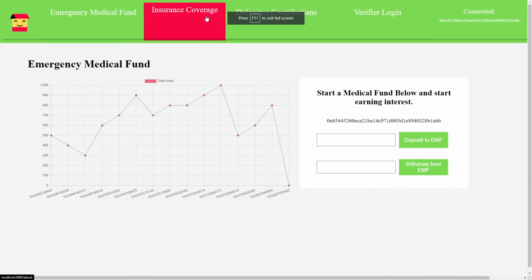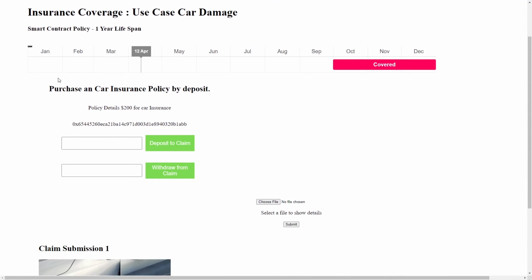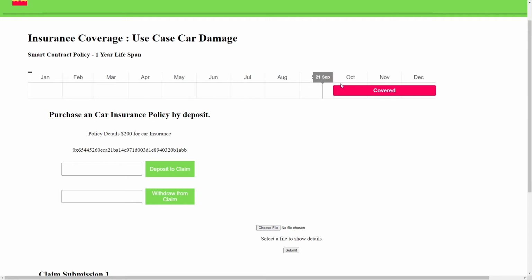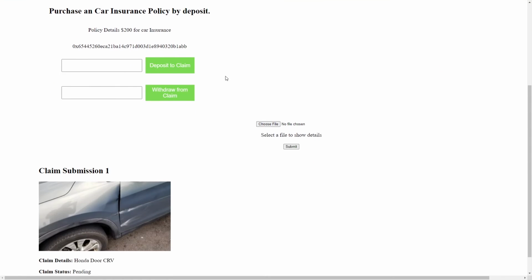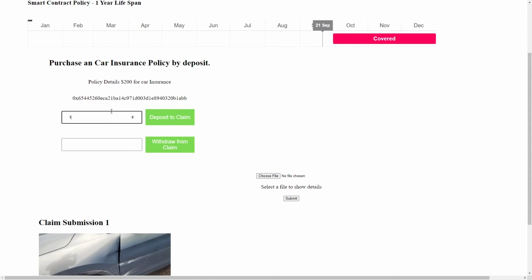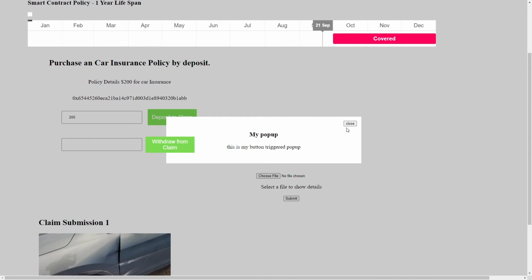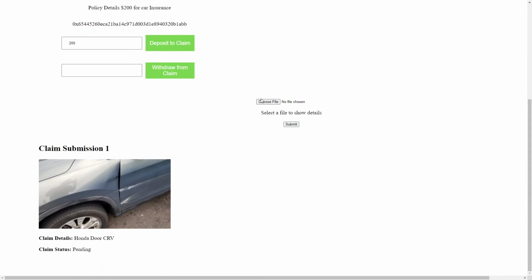The next thing I would talk about is insurance coverage. Here I implemented a timeline to keep track of when the contract starts and ends. Here you would initialize the smart contract by paying a down deposit of $200. It's just a demo pop-up.